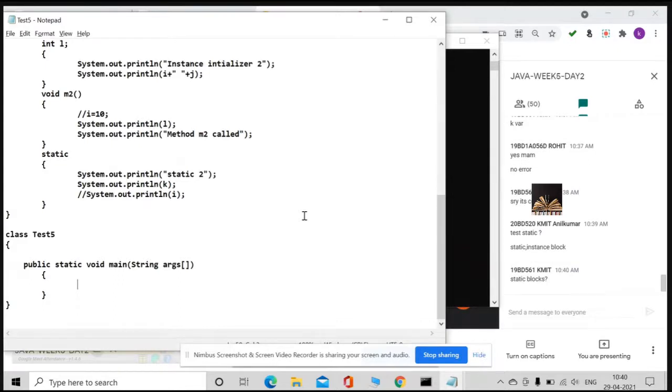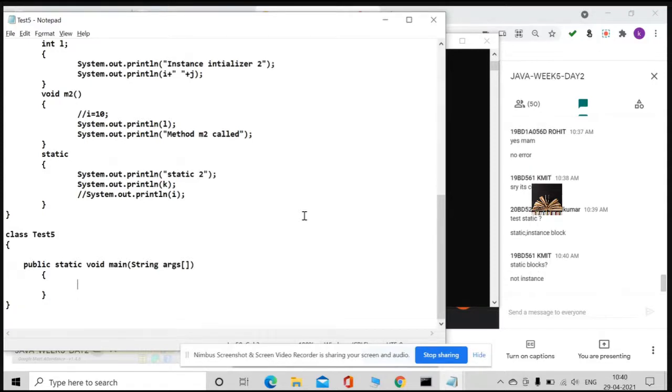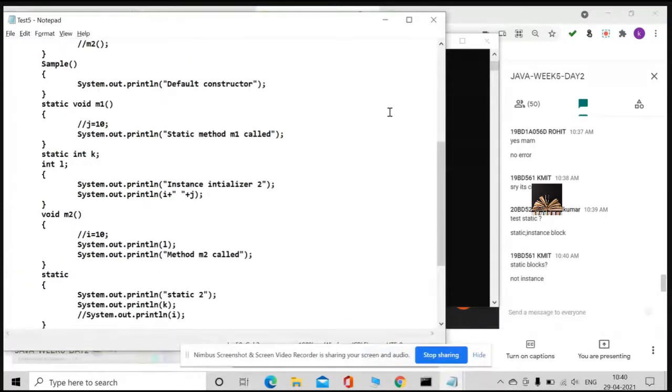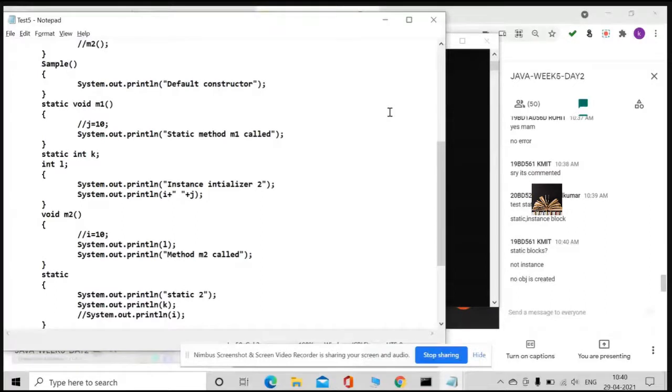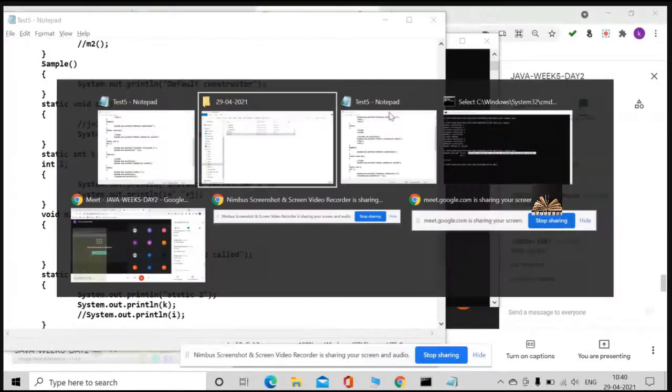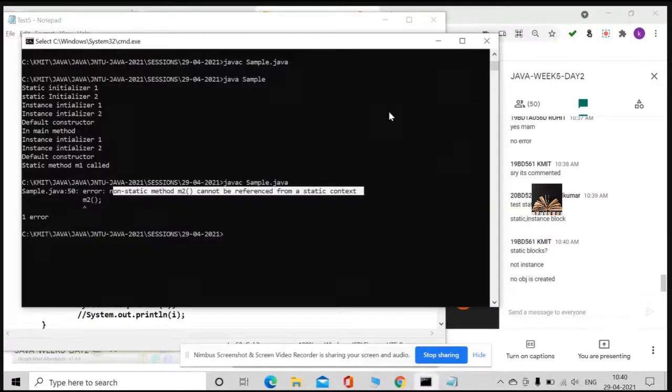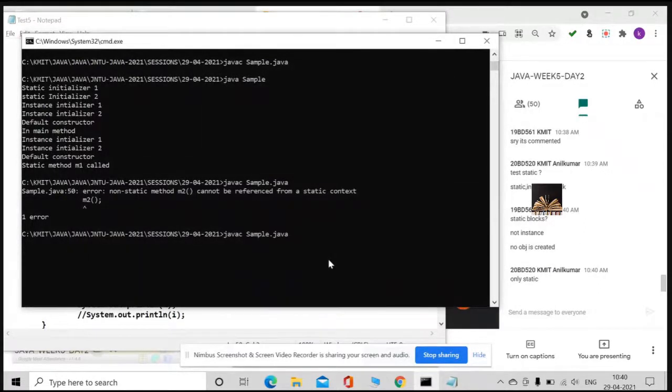Anil, static and instance will be executed? Not instance, only static blocks. Really? Okay, no object is created. Only static? Really?